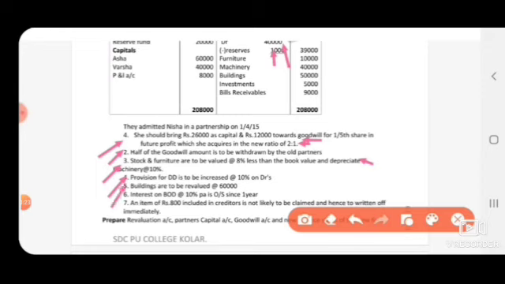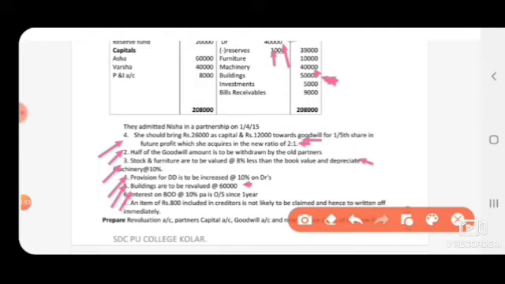Next, buildings are to be revalued rupees 60,000. If you get valued and revalued, difference amount should be entered. Now, old value, so this is old value 50,000. So the new value is 60,000. So it is an increasing. Old value 50,000, new value 60,000. So 10,000 is an increasing from the revaluation account credit side.